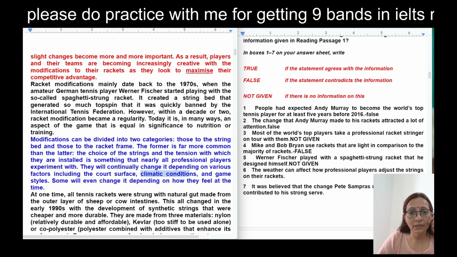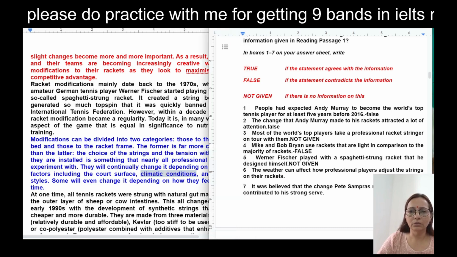See this. What we are looking at: the weather can affect how professional players adjust the strings on their rackets. They will continually change it depending on various factors, including the court surface, climatic condition, game styles. Some will even change it depending on how they feel at the time. See this, adjust the strings. So they are talking about strings only. So we will just write here true.